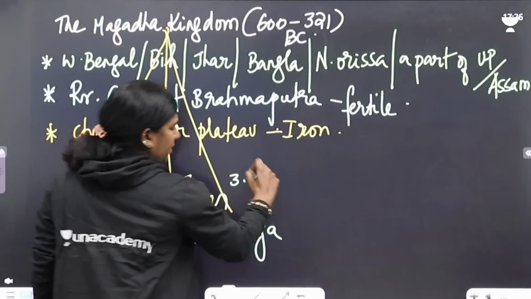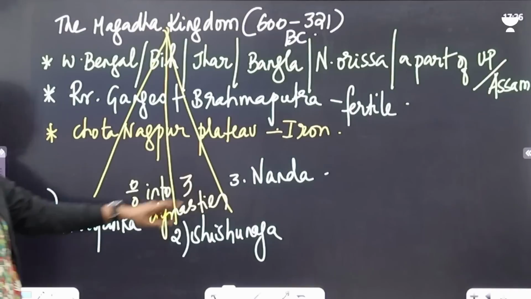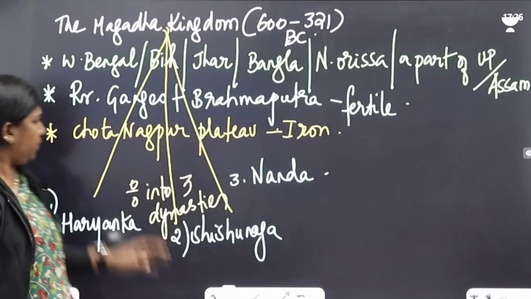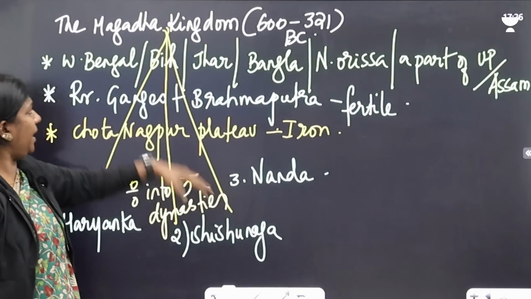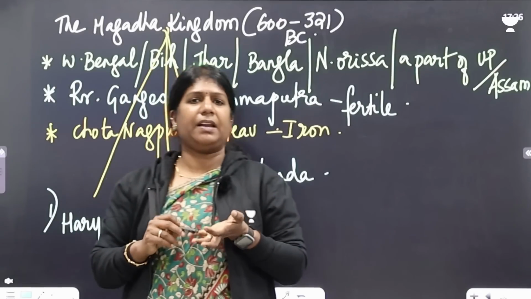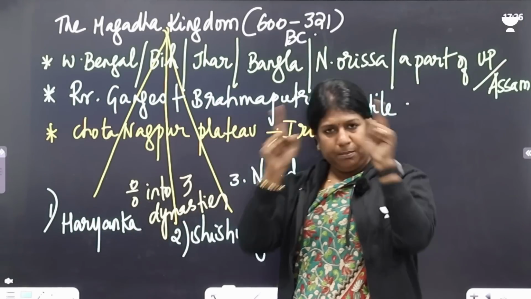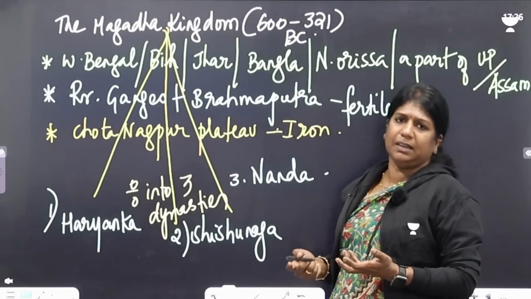And the third dynasty is called the Nanda Dynasty. It was during the Nandas that we had Alexander's invasion happening. So in short, these three dynasties collectively we call the Magadha kingdom. Like how we have the Delhi Sultanate, with the Slave dynasty, Khilji, Tughlaq, Sayyid, Lodi, the same way the Magadha kingdom has the Haryanka, the Shishunaga, and the Nanda.